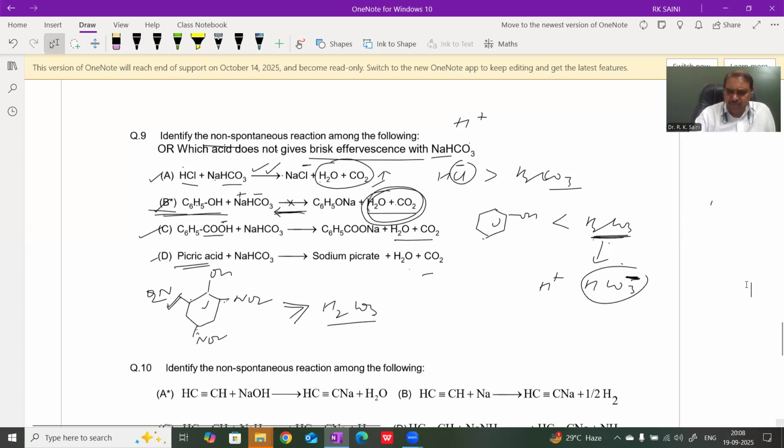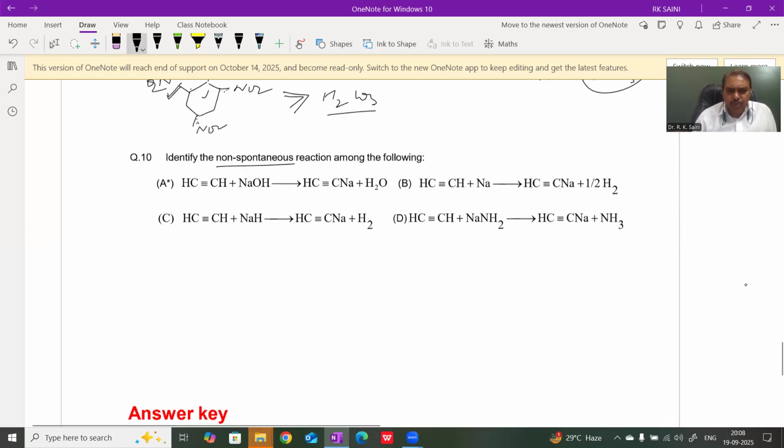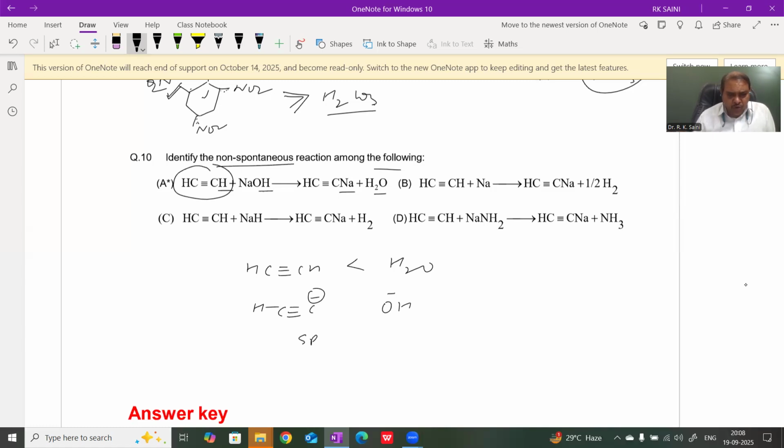Question number 10. Similar conceptual question. Identify the non-spontaneous reaction among the following. First, acetylene with NaOH gives sodium acetylide and water. Check the acidic strength of acetylene and water. We know that water is slightly more acidic than acetylene, because the negative charge is present at the sp hybridized carbon in one case and at the OH ion in the other.